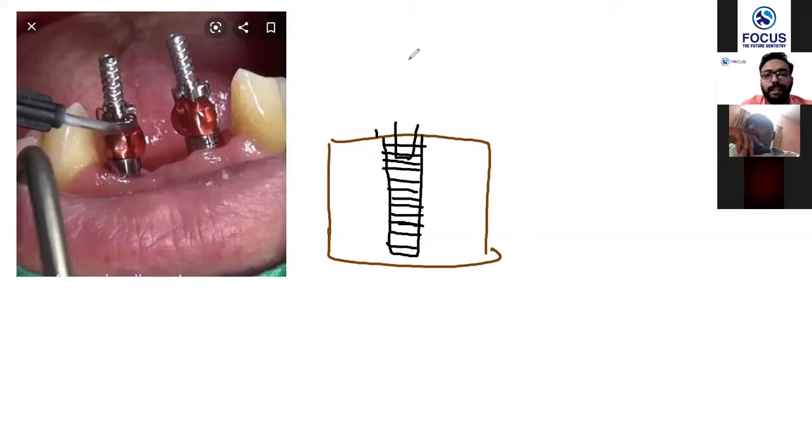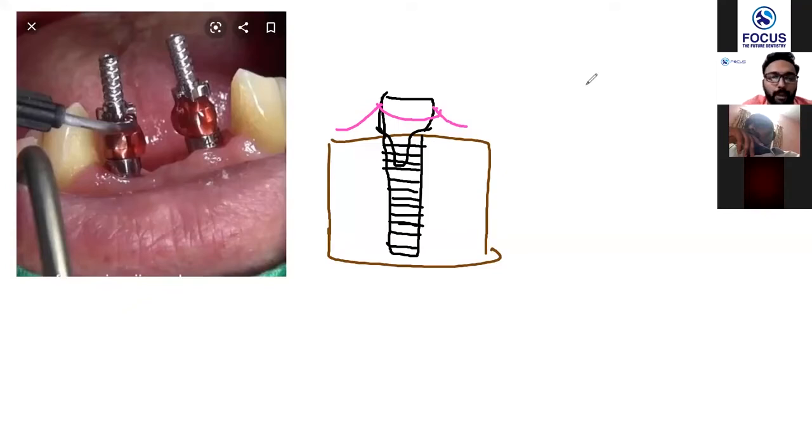So it has been 6 months, and now I place something called a healing cap. The healing cap is like a bigger screw which goes into this and you tighten it. And what does the healing cap do? The cap will allow the gums to heal. So the gums will be around the healing cap like this, and will heal in such a way that it helps in forming the emergence of the crown, which we are going to place later.